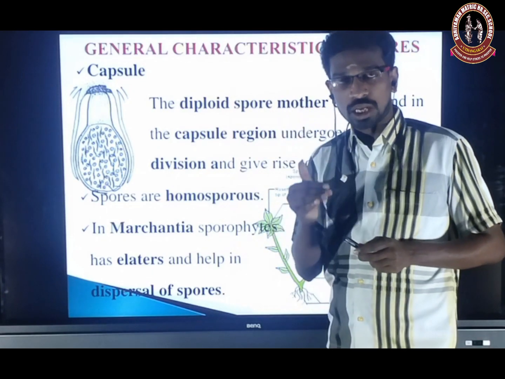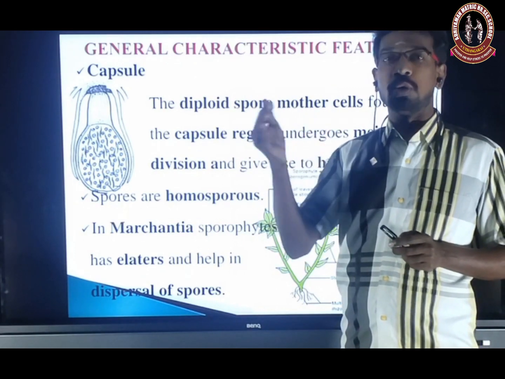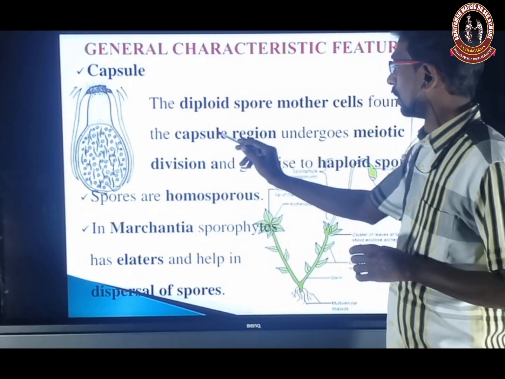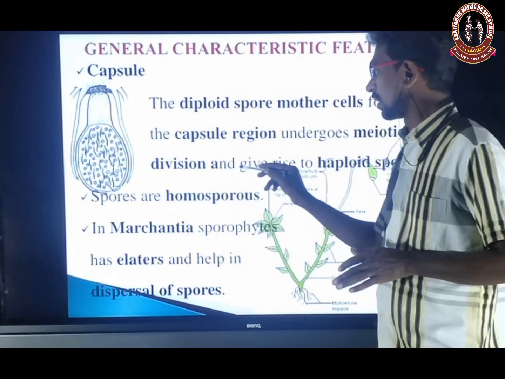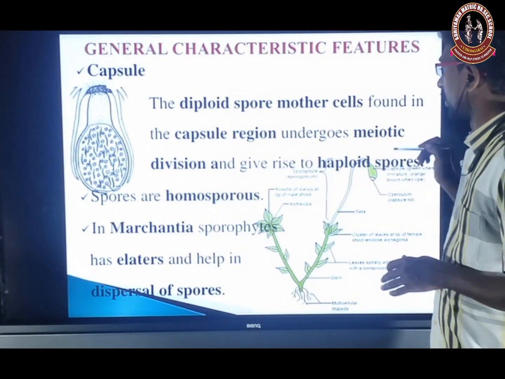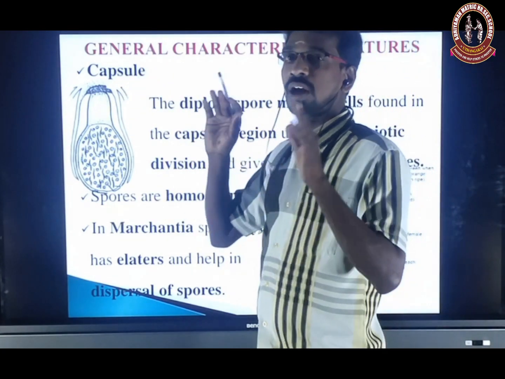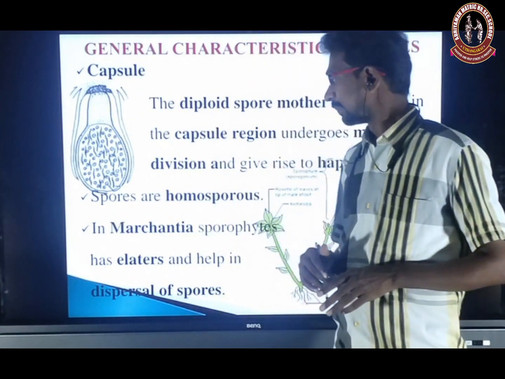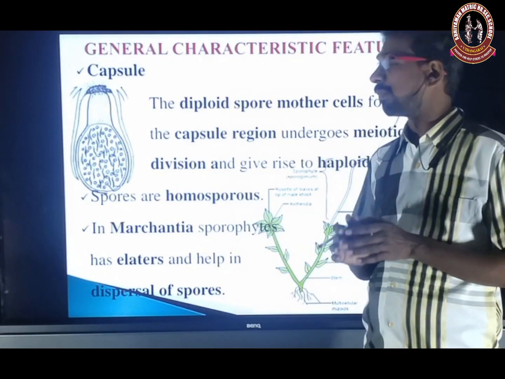This spore mother cell undergoes reduction division and as a result forms haploid spores. Okay. So the capsule region undergoes meiotic division, that is reduction division, and it gives rise to haploid spores. The spores are homosporous. In bryophytes, all the spores are homosporous. That is, the spores are identical in form.